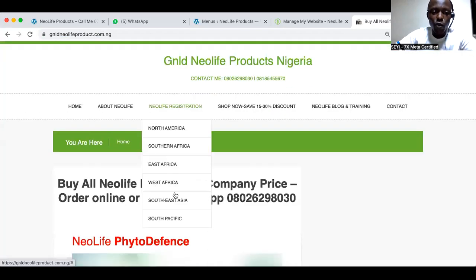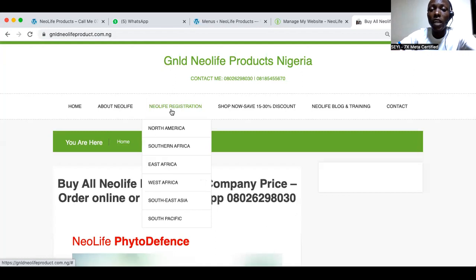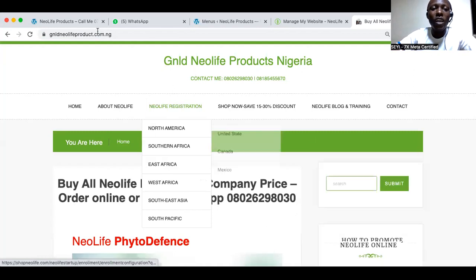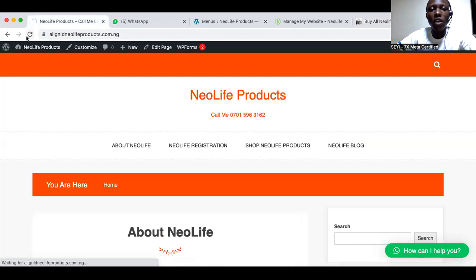Can you see that this is almost at the bottom? It will be too long and people will find it difficult, especially people checking on mobile phones. So user experience, you have to keep that in mind. That's why we are collapsing it like that, so that irrespective of any device you use, people will still be able to do that.